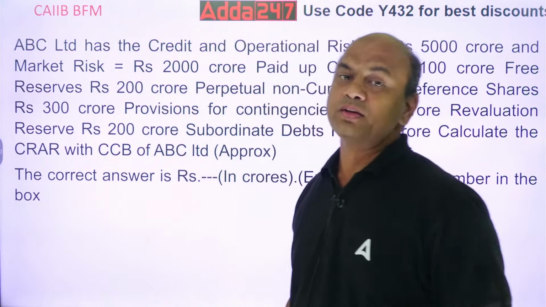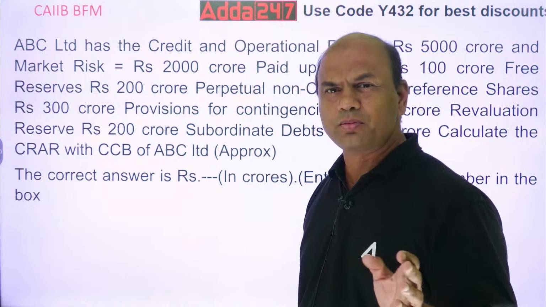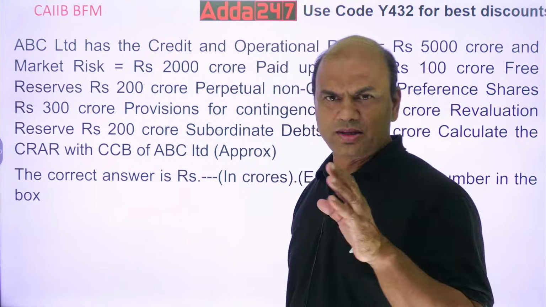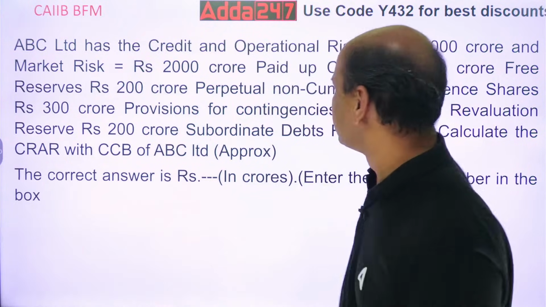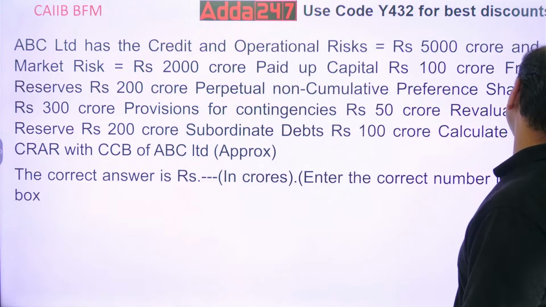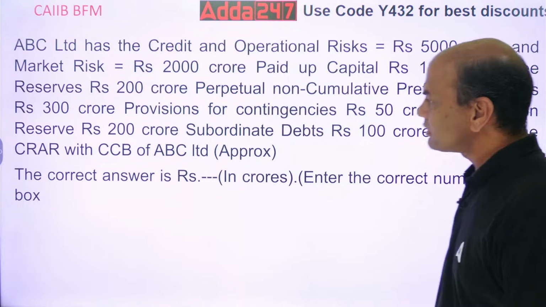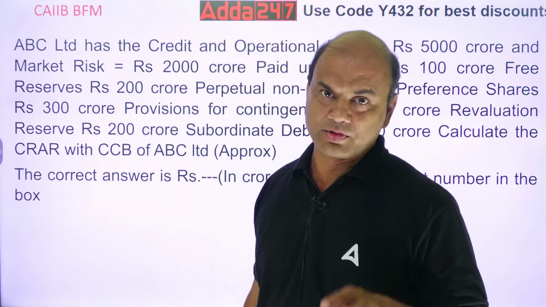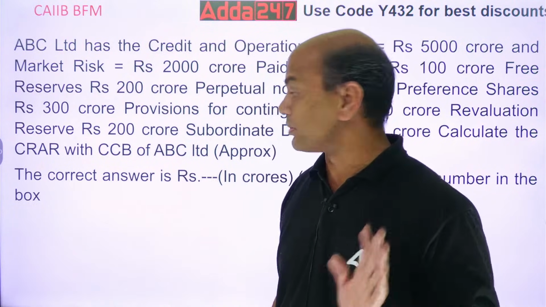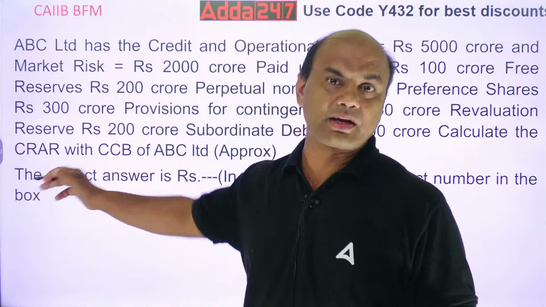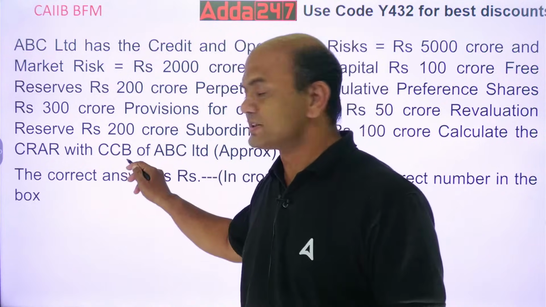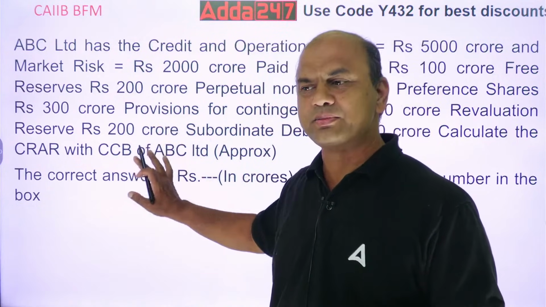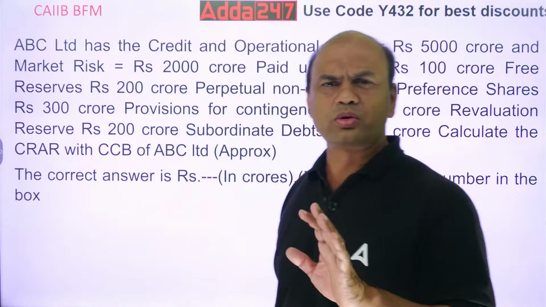Everyone try this. Apply the same formula as yesterday. I'll give you the hint also. Not an issue, I'll be there with you. How should you approach this problem? What do you want? You want CRAR with CCB. CCB is 2.5%, but leave that aside right now. Don't think about CCB.